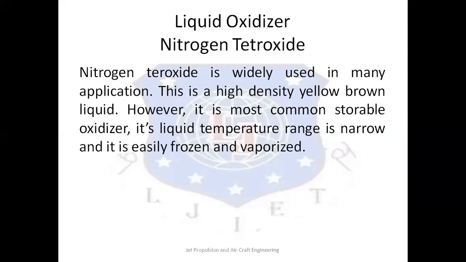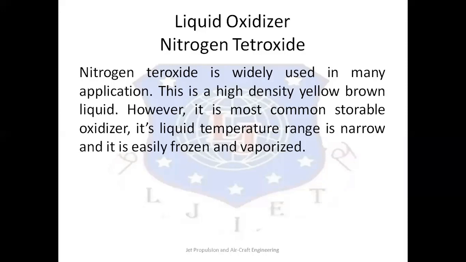Although it is the most common storable oxidizer, its liquid temperature range is narrow, and it can be easily frozen or vaporized. Therefore, storing nitrogen tetroxide is very complicated, and we need to control its temperature.